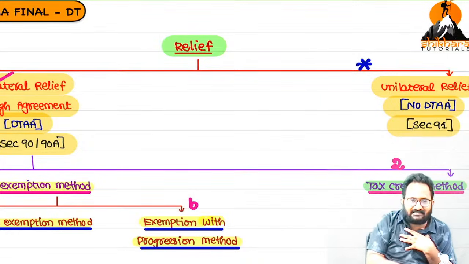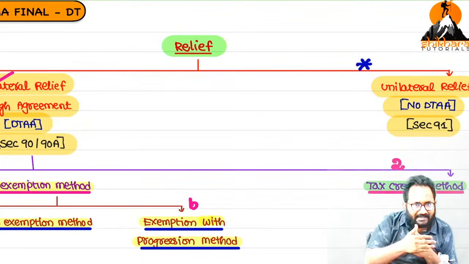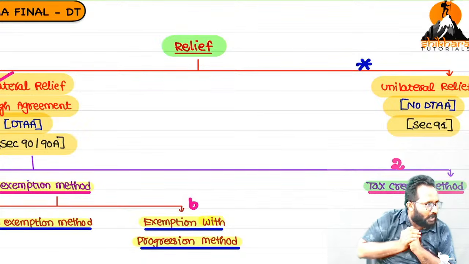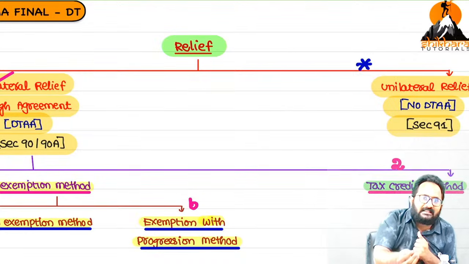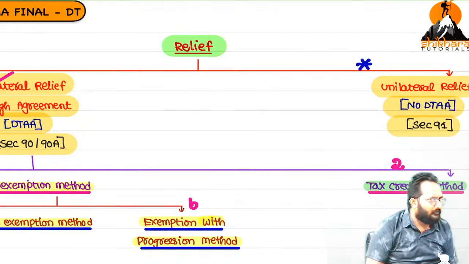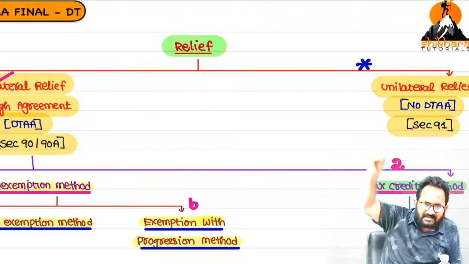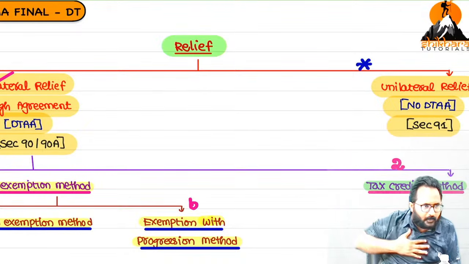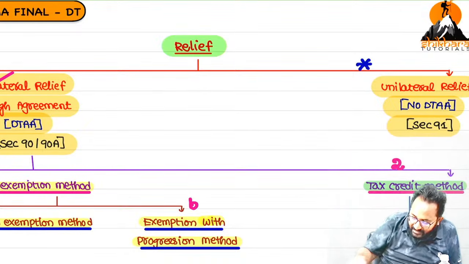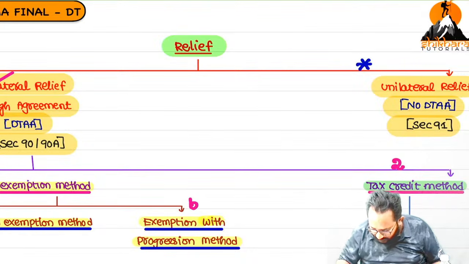Sir, in the last exam, they gave one MCQ. There is no DTAA between the countries. Now, can we provide the relief or not? Yes, even though there is no DTAA, from the Indian country's point of view, no consent is required from the other country. We can provide the relief by using the method given in section 91. Shall we discuss section 91? Yes.